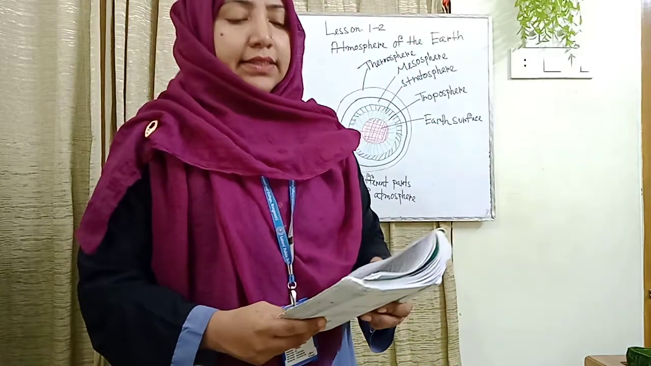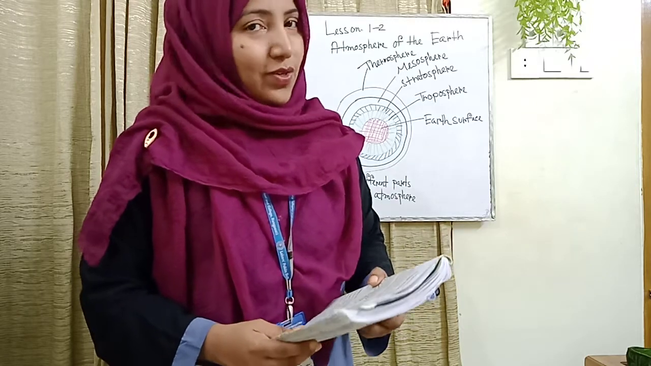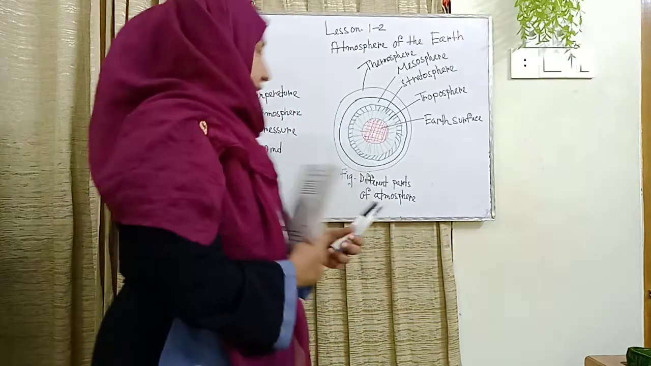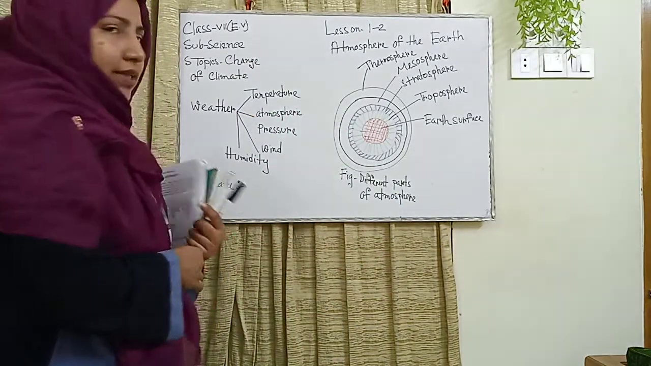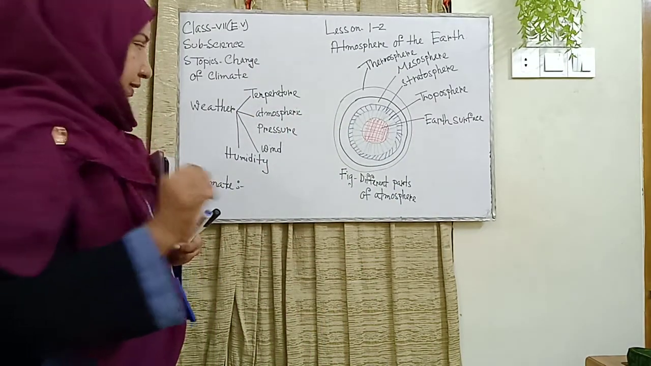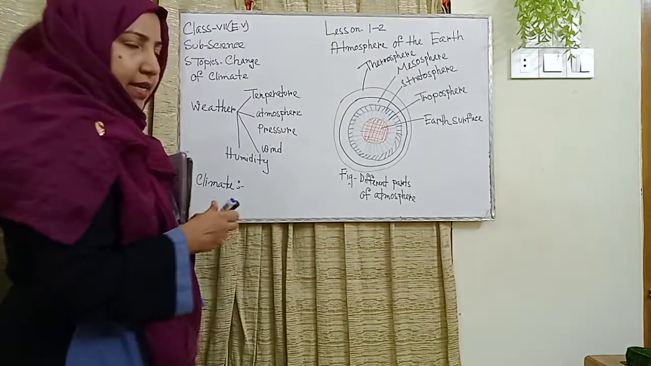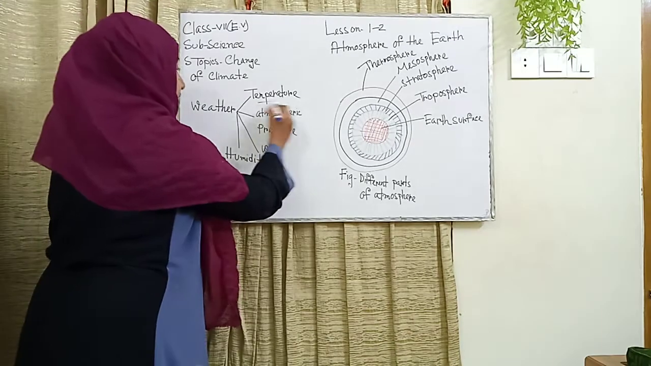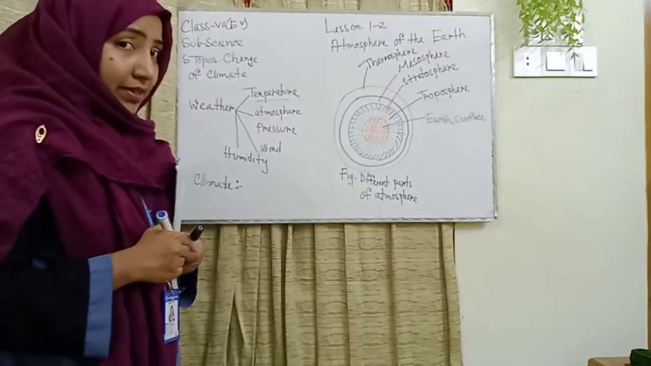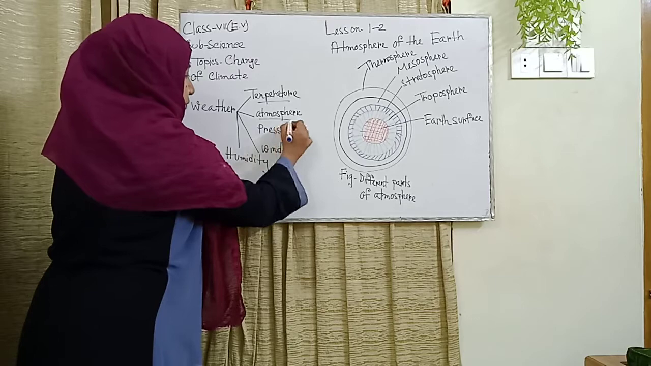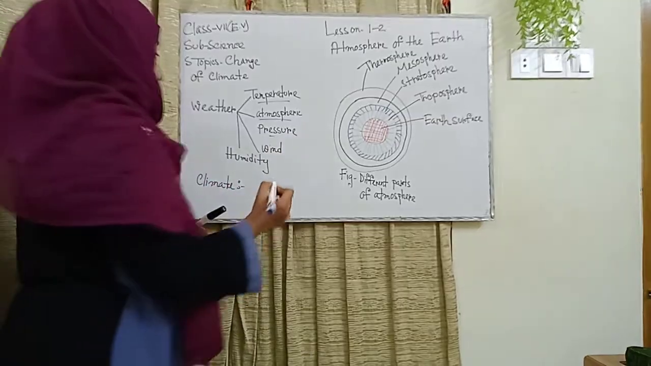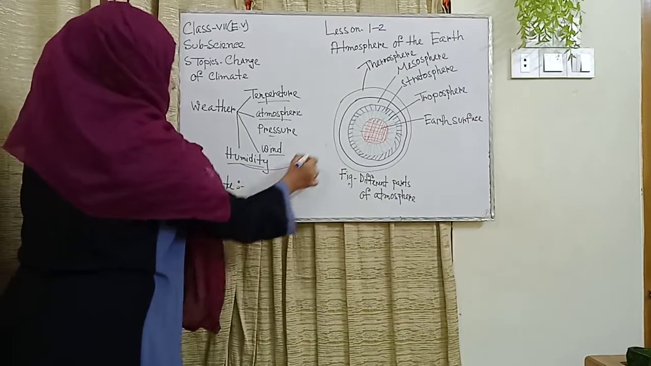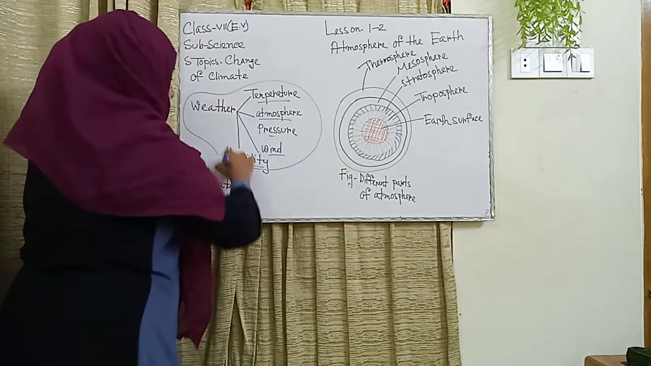The earth is surrounded by the atmosphere. We know this from the previous class. Atmospheric temperature is the first structure. What is the weather? Basically, I will go through some components. Weather includes the temperature. The first is the temperature, another is the atmospheric pressure, and the third is the wind and also the humidity. These all make up the weather.